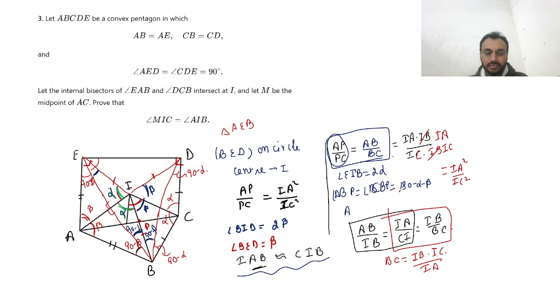So we can say that this is a median, and the median makes an angle alpha with IA. The same angle will be made by the median with IC, that we wanted to prove, right? So we can finish by saying that it is a median. And also, I used some angle chasing to prove that this is the angle bisector. Here I tried to prove that BI is an angle bisector somewhere.